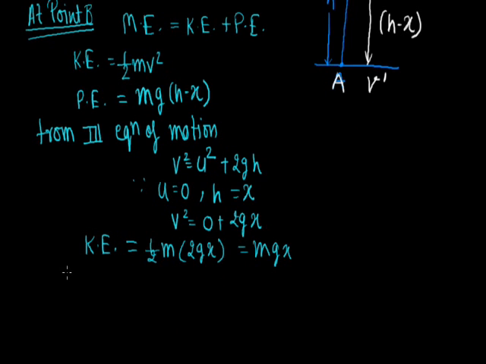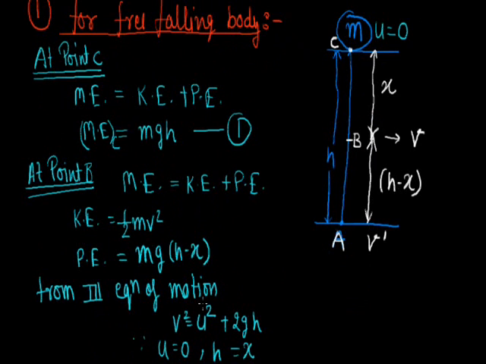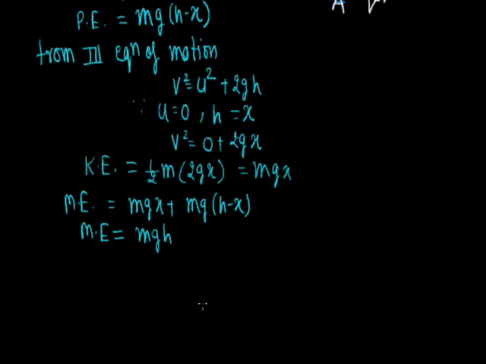So total mechanical energy at point B will be mgx plus mg into h minus x. By solving this, we get mechanical energy is mgh, which is equal to the mechanical energy at point A or at point C. This is equation 2.